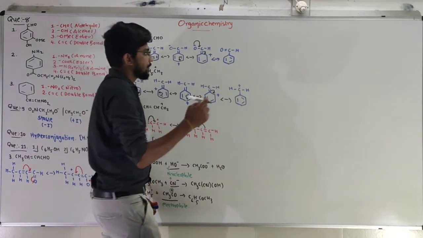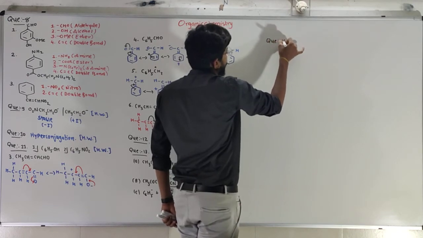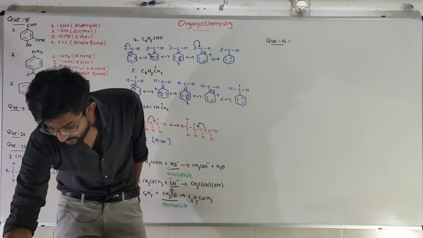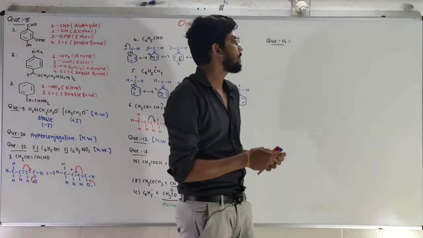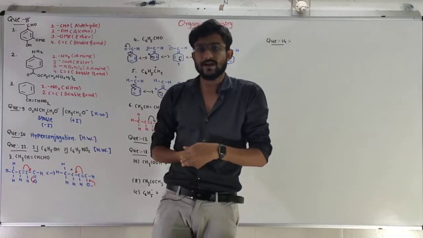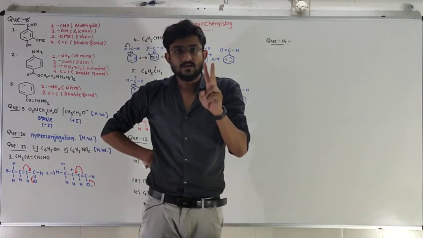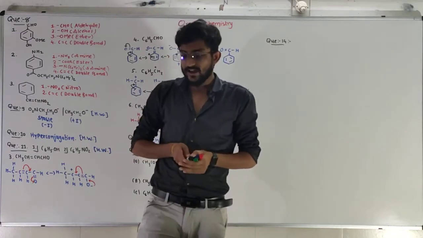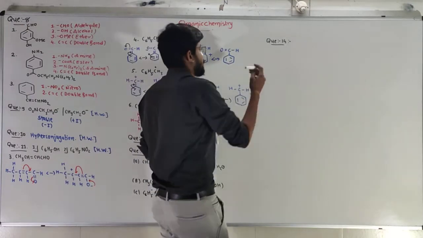So our next question, number 14. In this question, they have given us some reactions and we have to classify each as a type of reaction. We have a total of 4 types of reaction: addition reaction, elimination reaction, substitution reaction, and rearrangement reaction. So we have to give which type of reaction it is. So the first reaction,